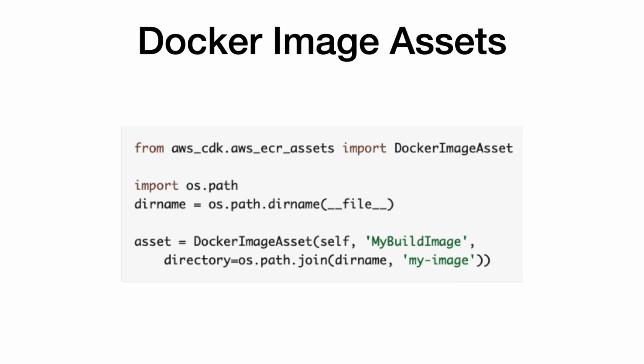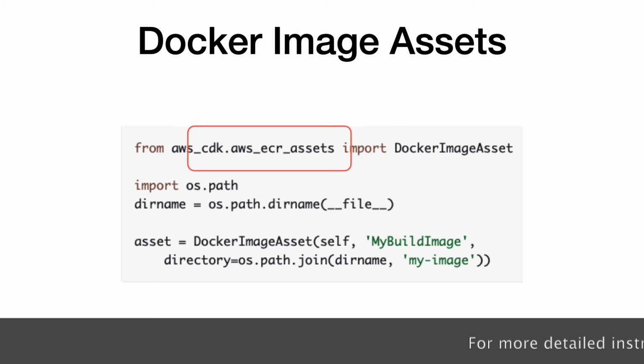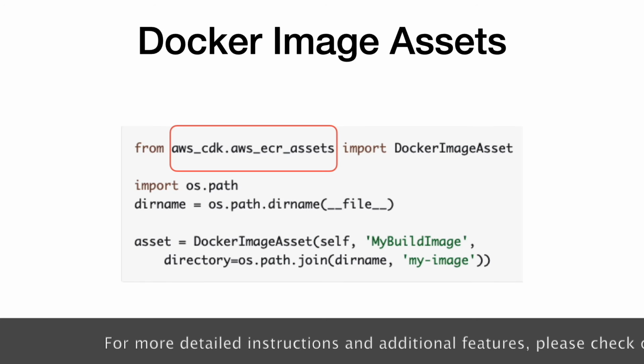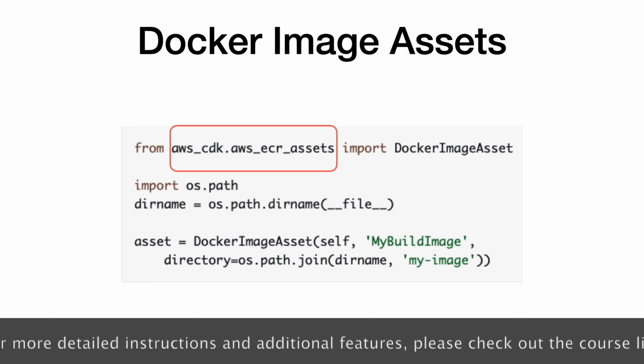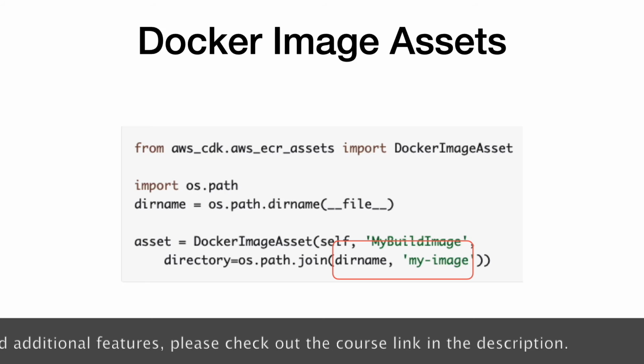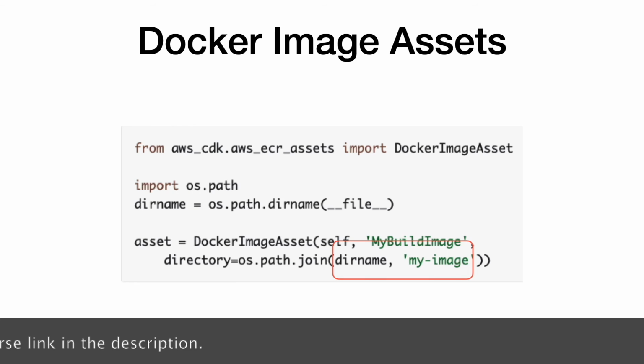The Docker image asset construct provides the capability to bundle the local Docker images as assets. This construct is available through the AWS ECR Assets module. CDK builds the Docker images from your local folder, which you set as the directory parameter. For instance, in this example, it's referring to the My Image folder. It will look for the Dockerfile present inside this folder and will build the image based on it. Once the image is ready, it will upload this to the Elastic Container Registry.